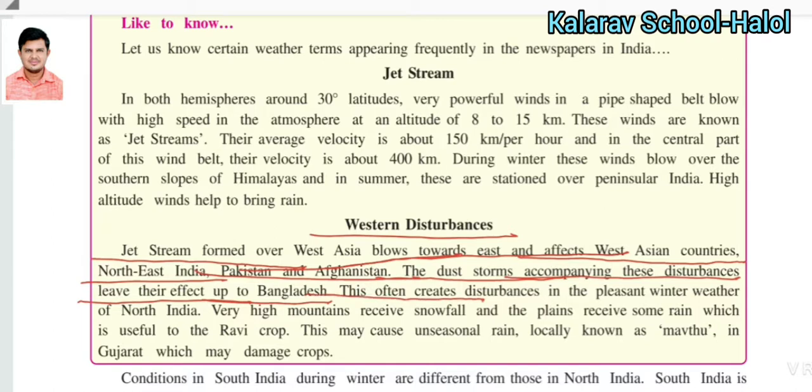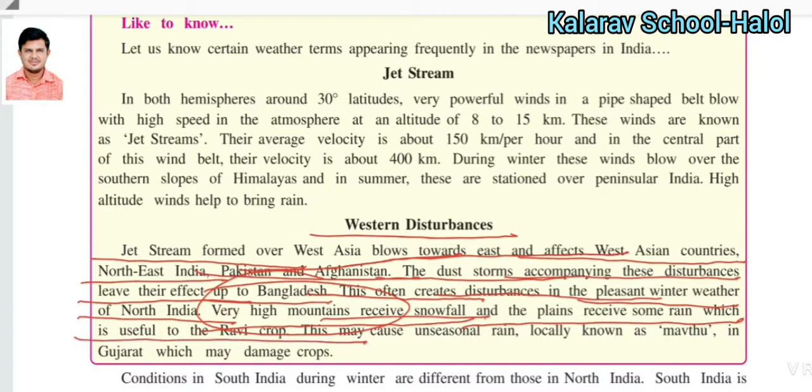This often creates the pleasant winter weather of northern India. Wherever there are high mountains, the high mountain areas receive snowfall because of the western disturbance, and the plains receive some rain which is useful for the rabi crop. This may also cause unseasonal rain.